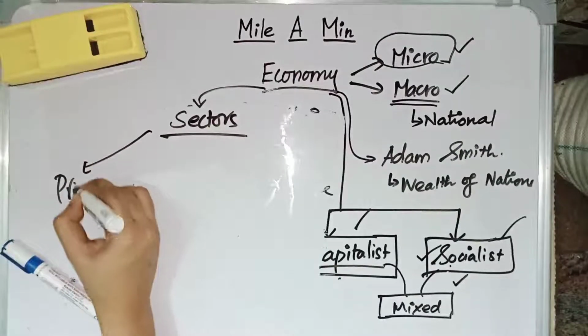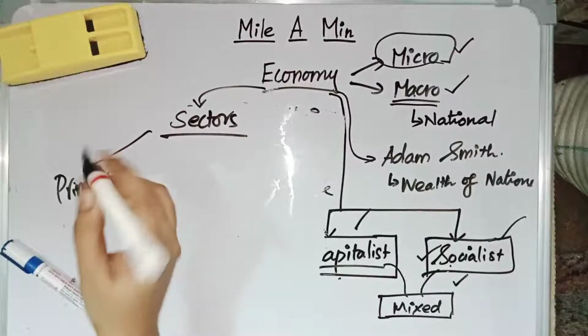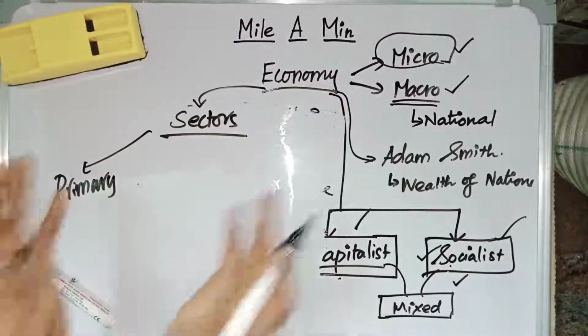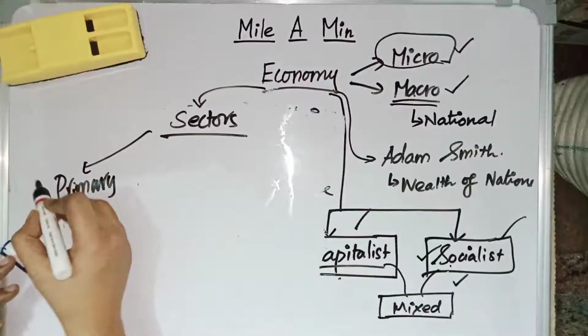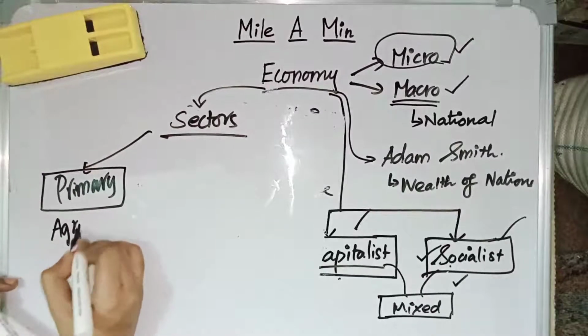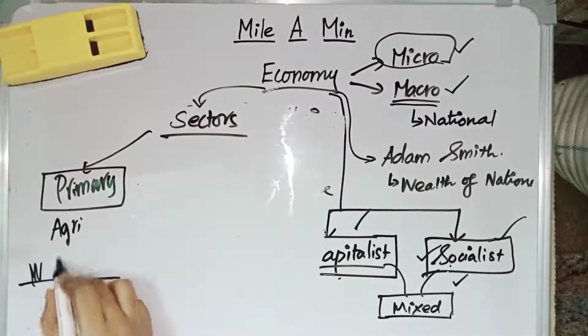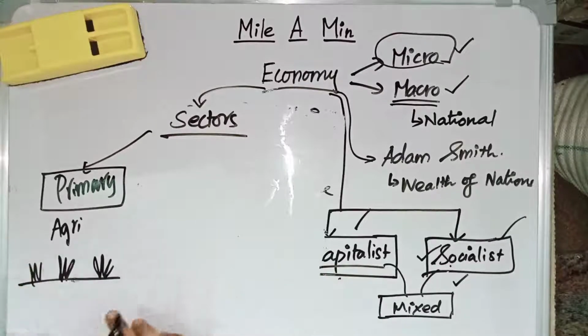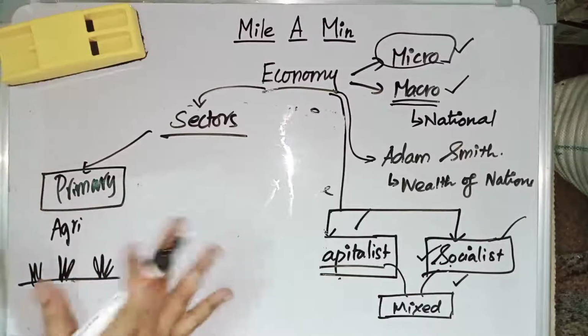First one is the primary sector. Primary sector is the one which directly exploits nature, the raw material. The final product is obtained from nature. That is the primary sector. For example, agriculture. In agriculture, they will be getting the finished goods from nature, right? So if they directly exploit nature, then it is the primary sector.